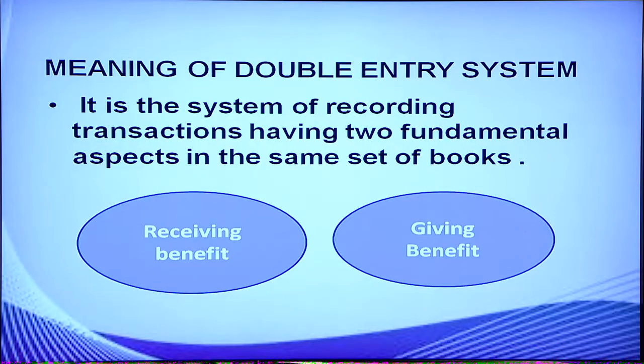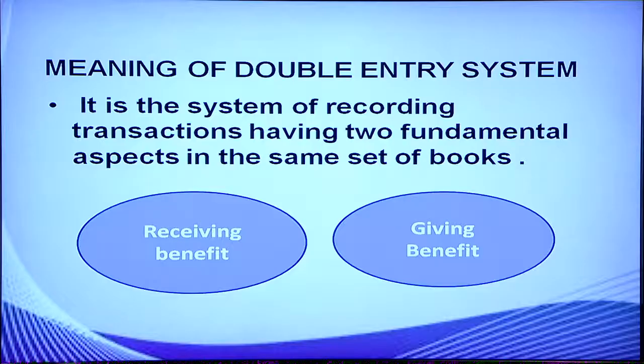We have studied that transactions are recorded systematically. What is that system? That system which is accepted universally can be called as the double entry system. And it is a system of recording transactions having two fundamental aspects in the same set of books. One is the receiving benefit and another is the giving benefit.